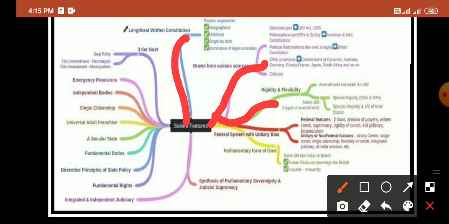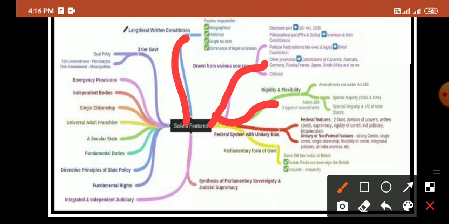the state's power. Later, the Indian Constitution has a parliamentary form of government, which shows that it is a democracy and a republic, and there is no monarchy type of government. And the Indian Parliament is not sovereign like the British Parliament. The features of the Indian parliamentary system are quite different from the British Parliament.